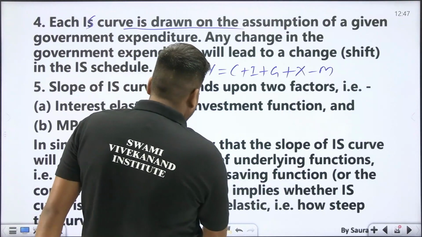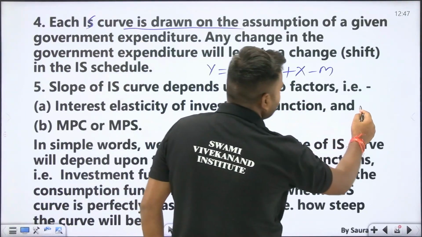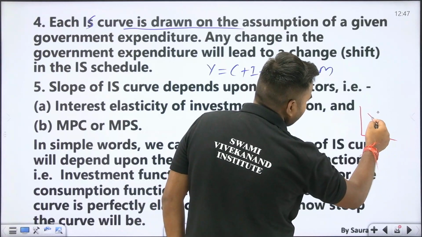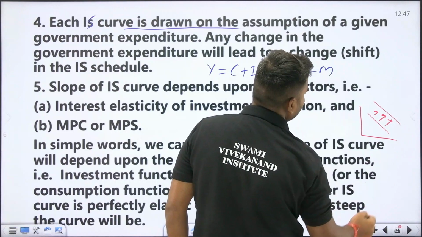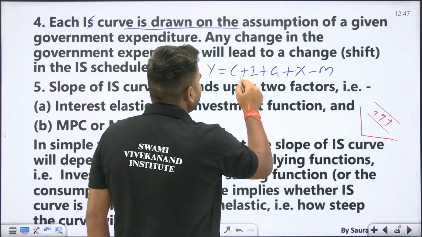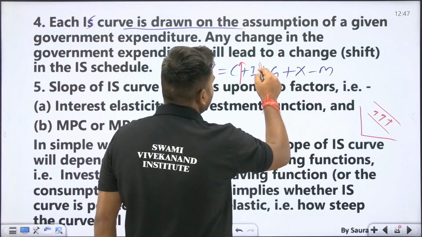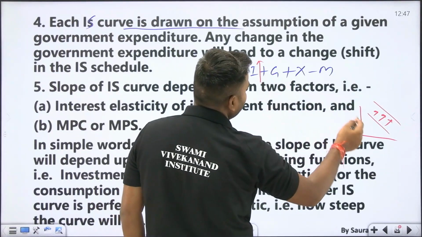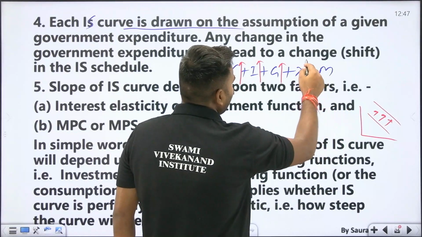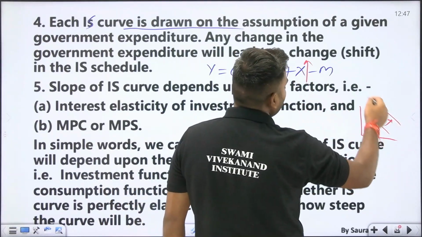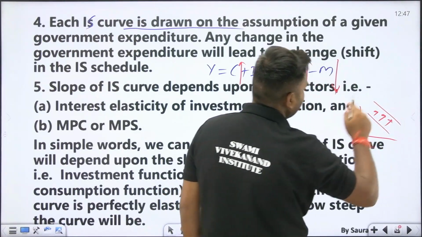The IS curve will shift rightward, from here to here, when consumption is increasing. When investment is increasing, IS will shift rightward. When government expenditure is increasing, IS will shift rightward. When export is increasing, IS will shift rightward. When import is decreasing, the IS curve will shift rightward.